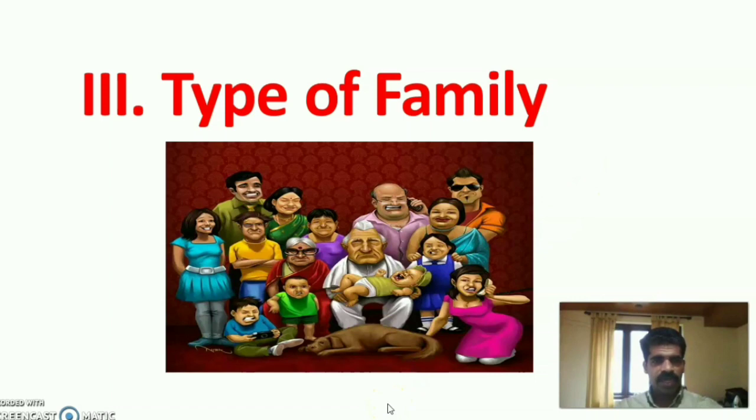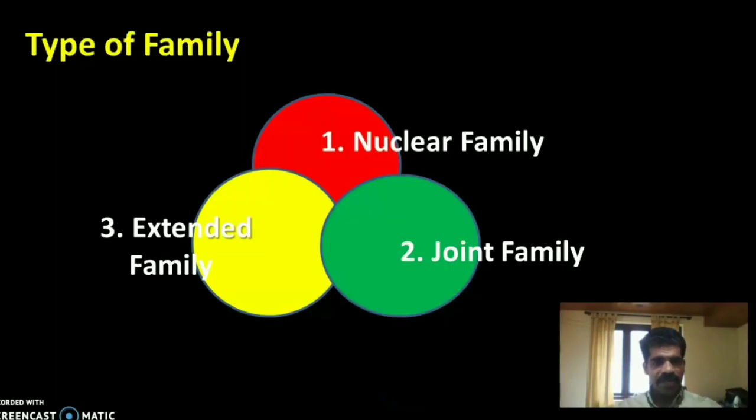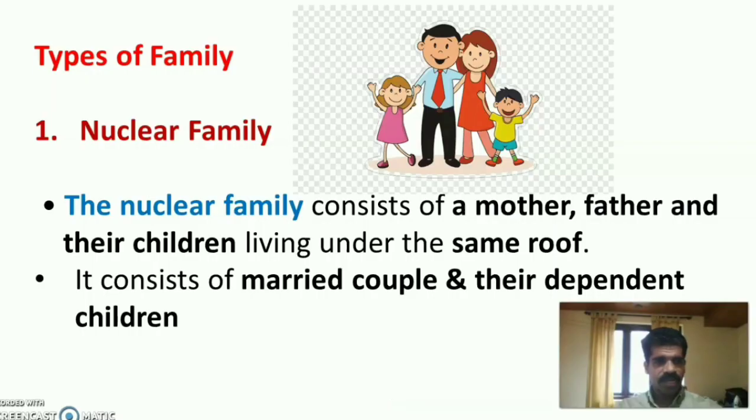Let us discuss the types of family. There are mainly three types of family: nuclear family, joint family and extended family. A nuclear family consists of a mother, father and their children living under the same roof. It consists of a married couple and their dependent children.